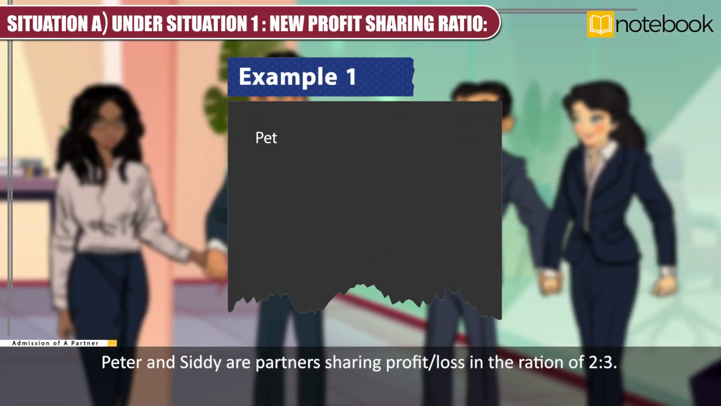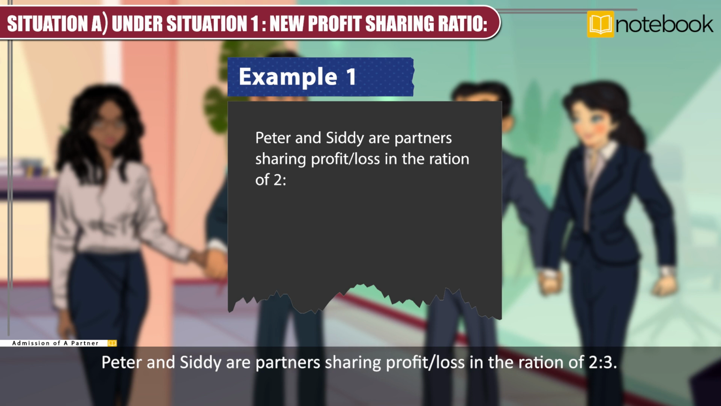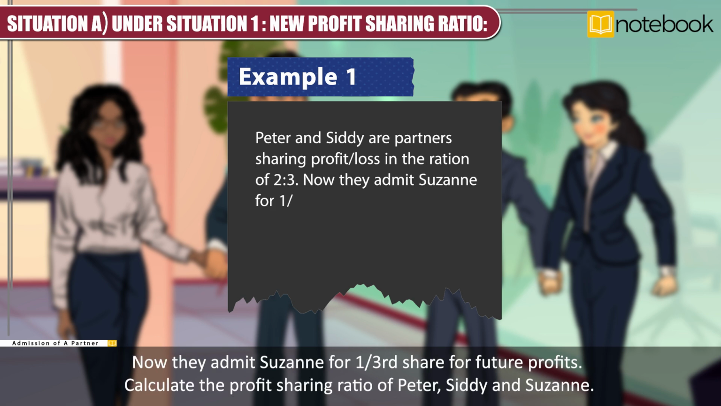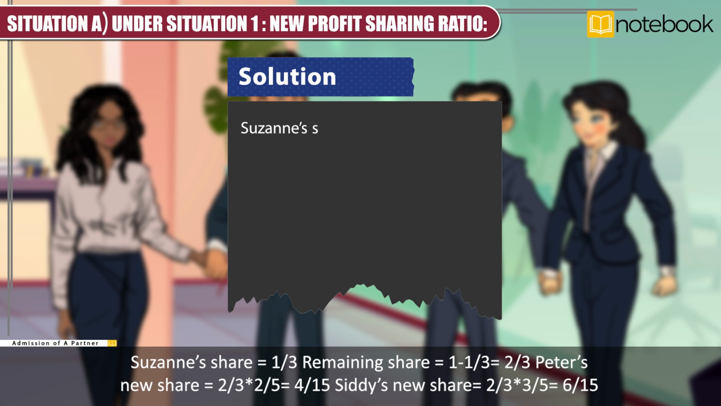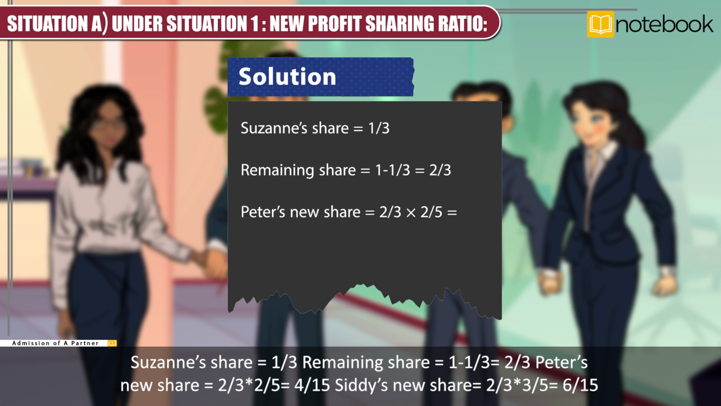Example 1. Peter and Sidney are partners sharing profit or loss in the ratio of 2:3. Now they admit Suzanne for 1/3 share of the future profits. Calculate the new profit sharing ratio of Peter, Sidney and Suzanne. Solution. Suzanne's share is equal to 1/3. Remaining share is equal to 1 minus 1/3 is equal to 2/3. Peter's new share is equal to 2/3 into 2/5, which is equal to 4/15. Sidney's new share is equal to 2/3 into 3/5, which is equal to 6/15.